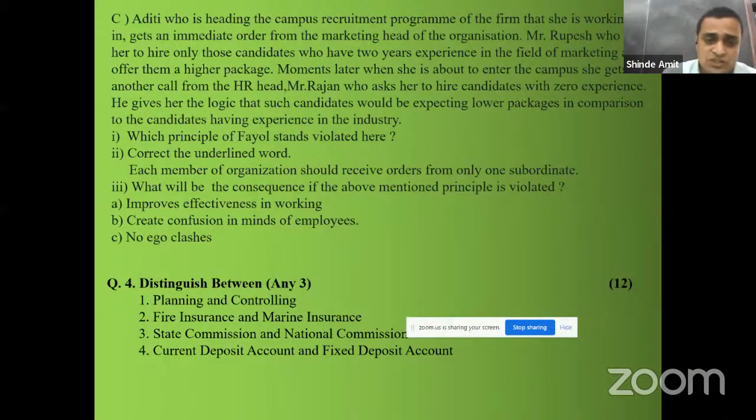Second, fire insurance, marine insurance. Again, you can write 6 points. State commission, national commission, meaning as we discussed in our previous PPT, that for district commission and national commission के लिए meaning, membership, area of jurisdiction, compensation, all these points you can quote. 6 points you have to write. Current deposit account, fixed deposit account. So out of these 4, any 3 you can write, so that you will get more points. Alterations, cancellation should be avoided.